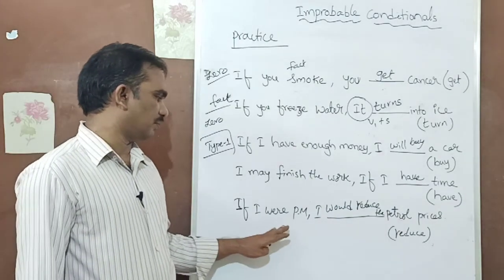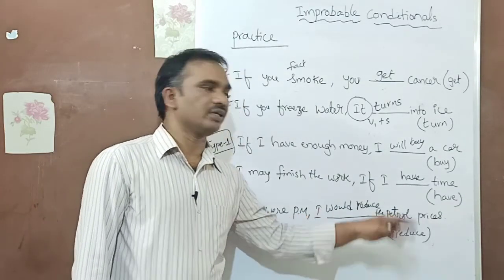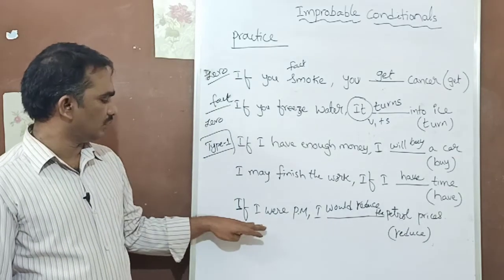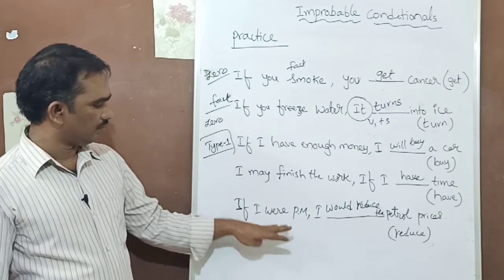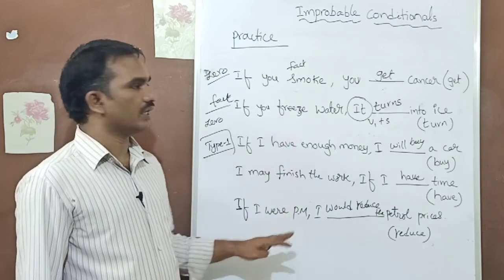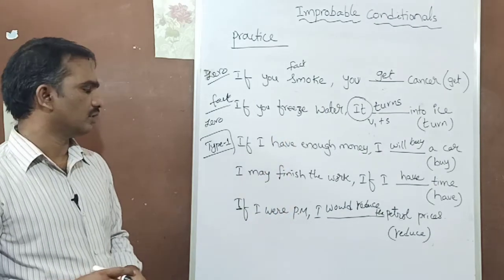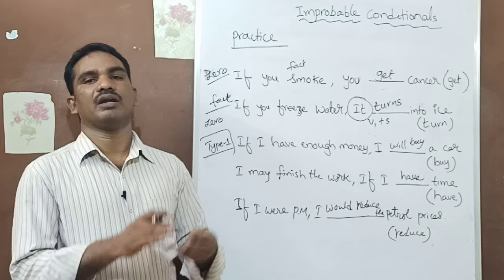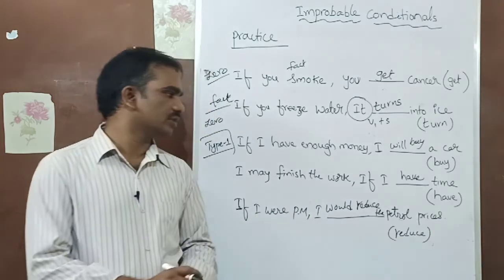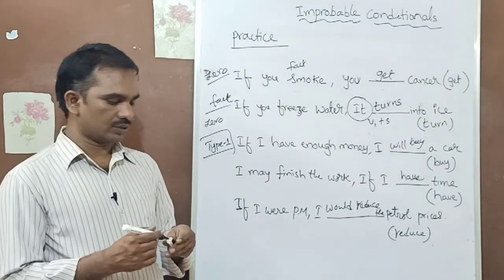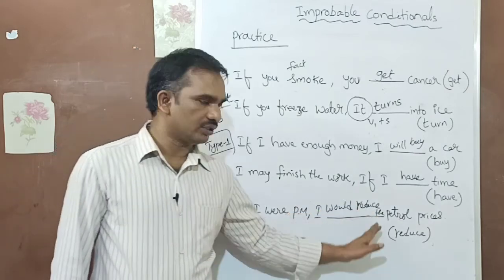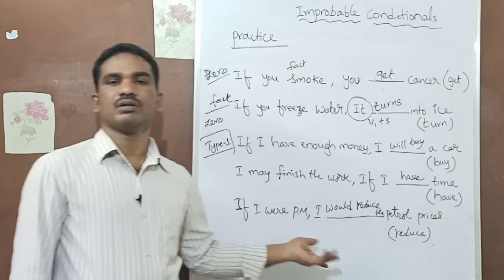This is an improbable condition. That means just imaginary. You never become PM and you have no authority to change petrol prices. So it did not happen. It's also not going to happen.